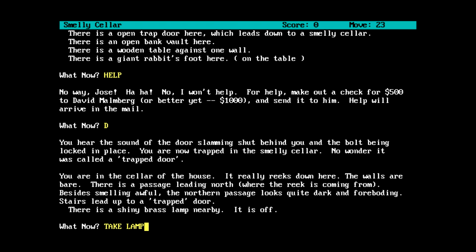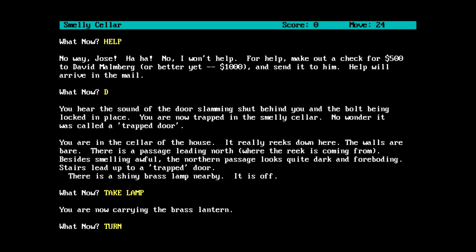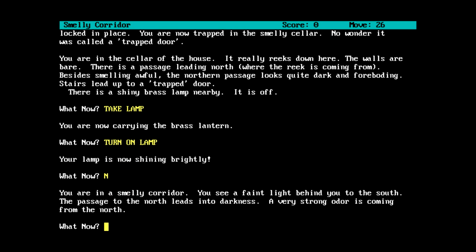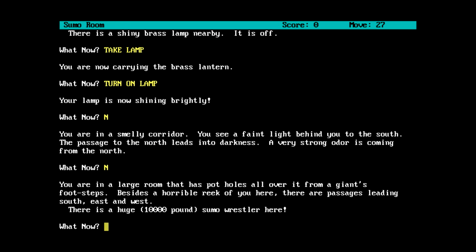Take lamp. Turn on lamp. Lamp is now shining brightly. Yay, we have a light source! So we'll go north. Smelly corridors, see a faint light behind you to the south. Passage leads north into darkness, very strong odor. Continue going north.